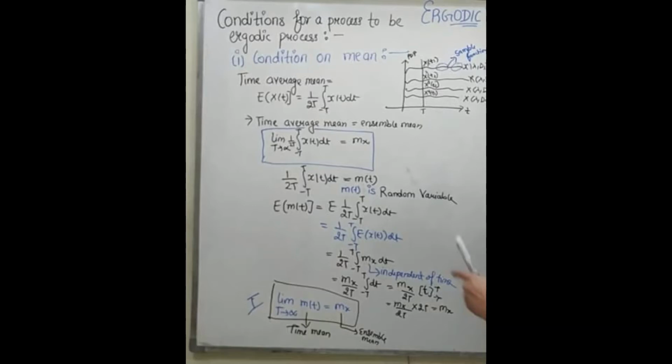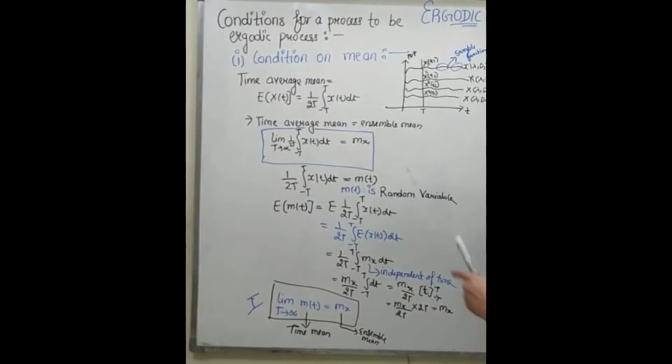The time average mean is given by limit T tends to infinity 1 by 2T, integral from minus T to T of x of t dt, is equal to m of x, where m of x is a random variable. Here the limits are taken from minus T to T. Time average mean is equal to ensemble mean, where m of x is equal to ensemble mean.